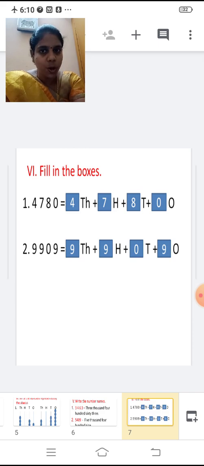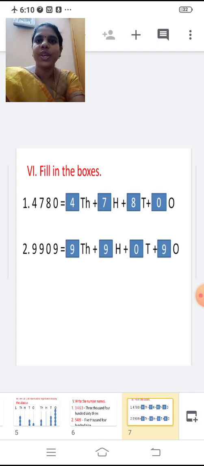Next one, fill in the boxes. You're going to write how many thousands, how many hundreds, how many tens and how many ones. Shall we write? First one, 4, 7, 8, 0. How many thousands? 4. Very good. So 4,000.